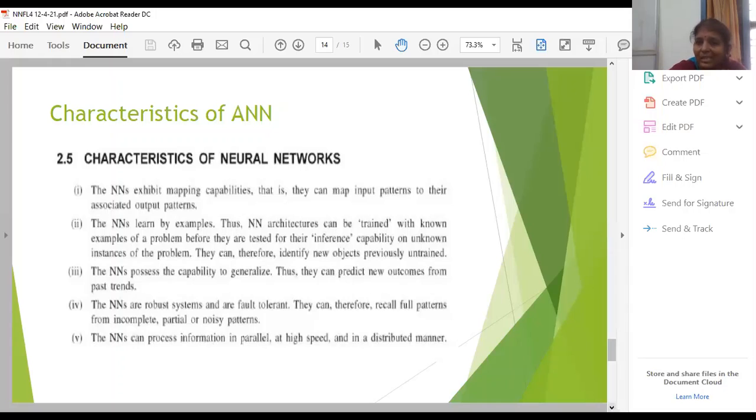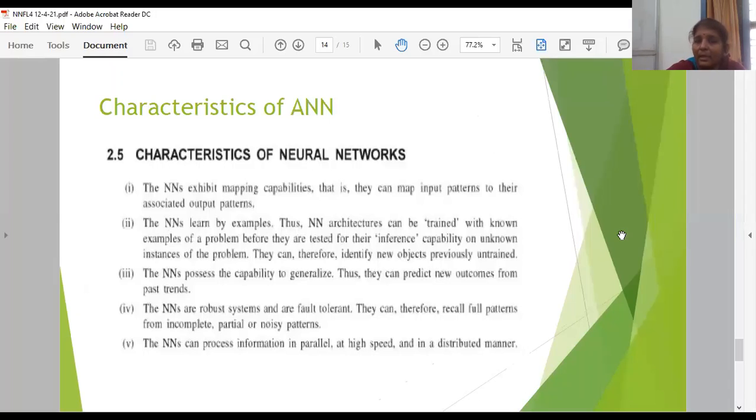The first thing is that they exhibit mapping capability. They can map input patterns to their associated output patterns. All the neural networks have the same characteristics. The second one is that neural networks learn by examples. The neural network architectures can be trained with known problems before they are tested for their inference capability on unknown instances of problems.